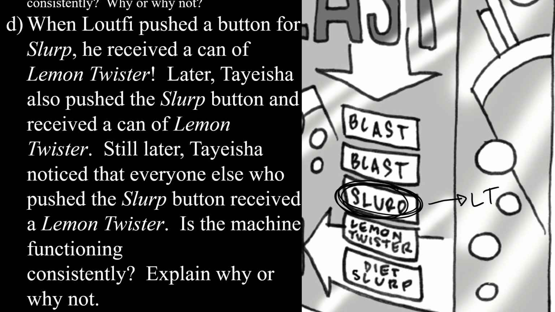If you have this information and you watch it and you see it's not what should be loaded in that slot, but every single time I do this, I get that result, it is performing consistently, right? Even though maybe someone would be nice and come along and put a post-it note on it and say, hey, this is not really slurp. They could just put a little post-it note there and say, hey, this is the lemon twister, just so you know. Don't push the slurp button. Apparently we're out of slurp. But we do have diet slurp below.